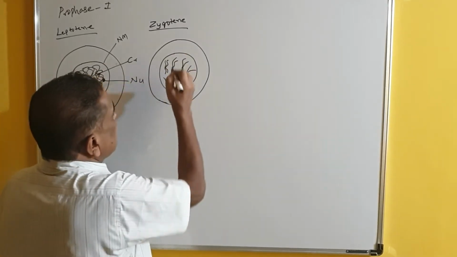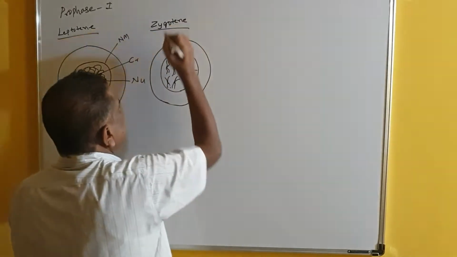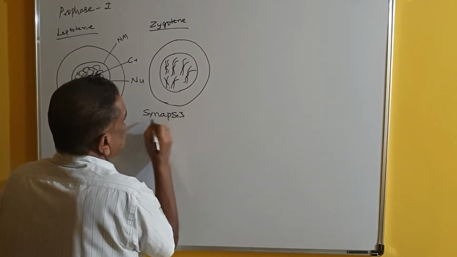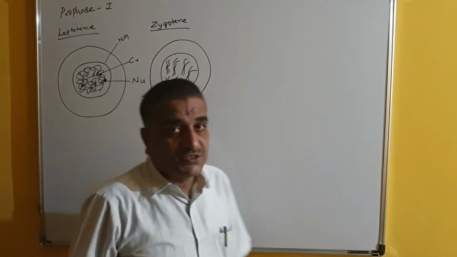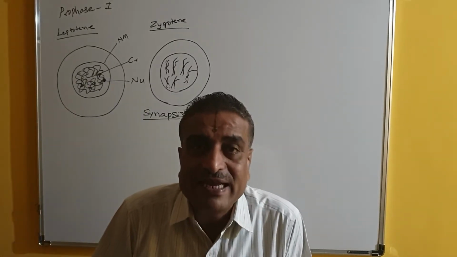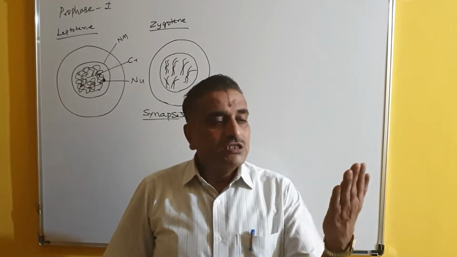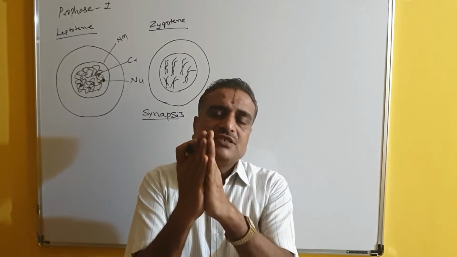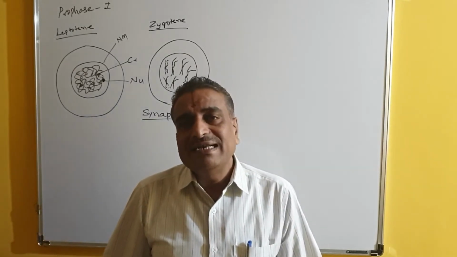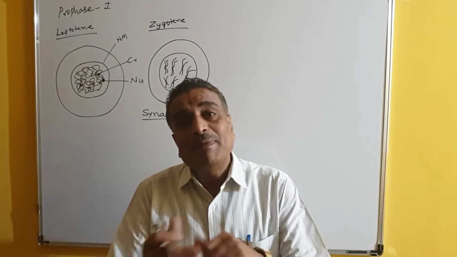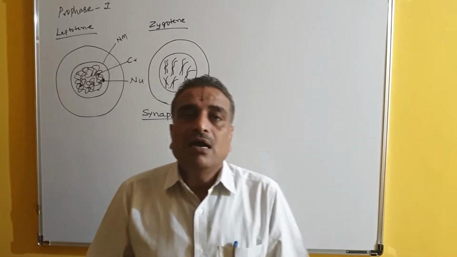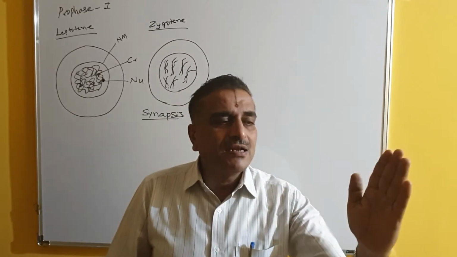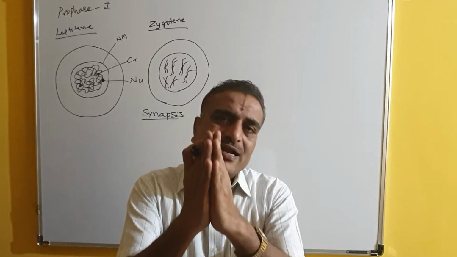In zygotene there is one more thing happening, known as synapsis. This is very important. What is synapsis? Synapsis is also called pairing of chromosomes. Pairing means two chromosomes in the group come and pair with each other. So who are pairing? The paternal and maternal chromosomes come and pair. One paternal chromosome and one maternal chromosome come and pair.